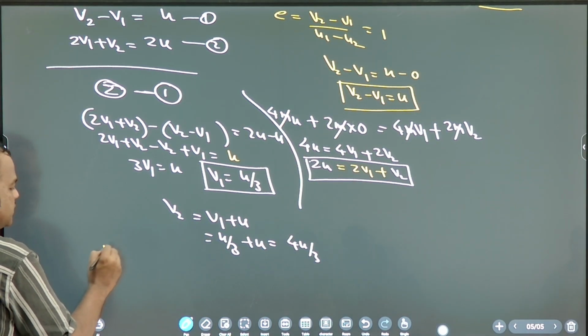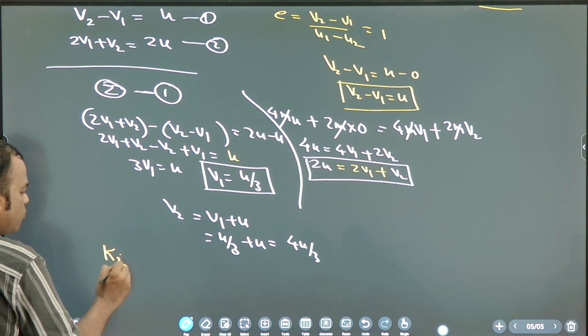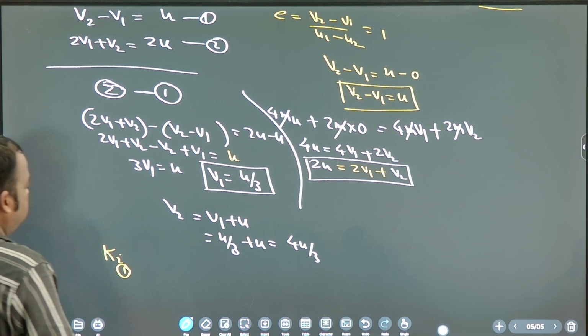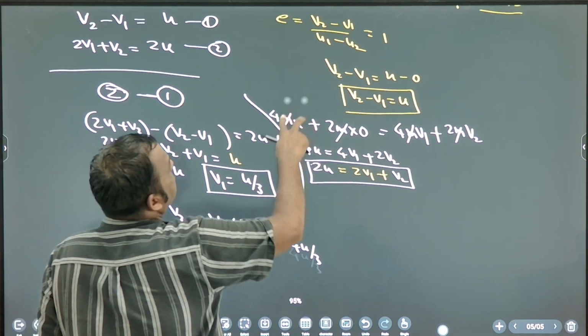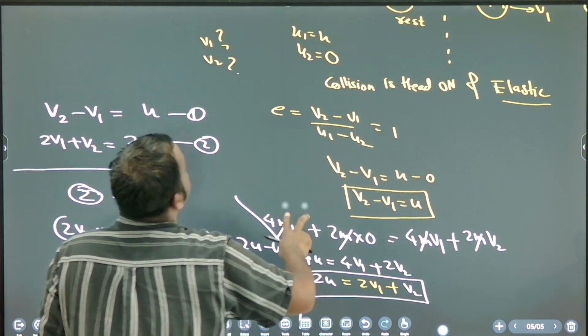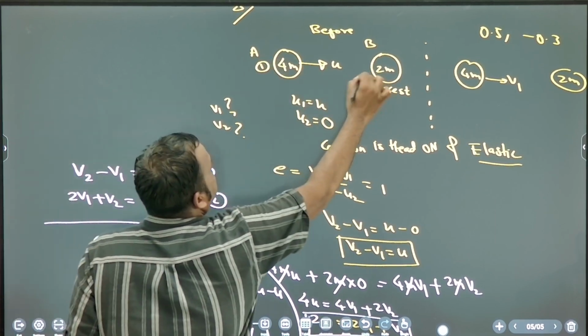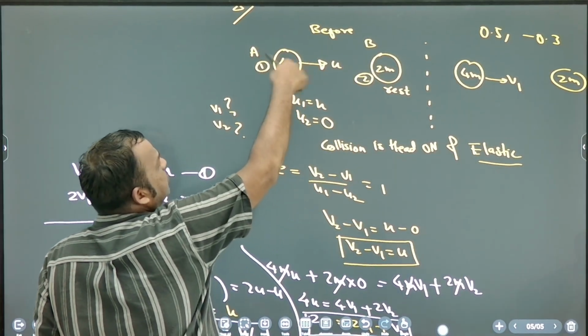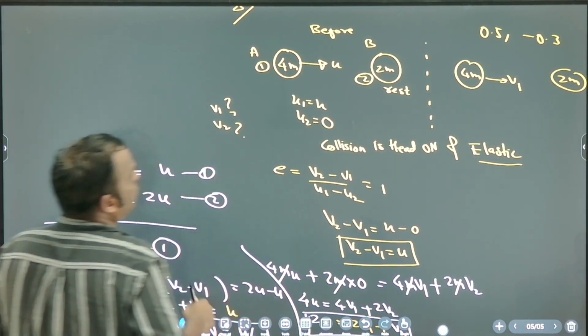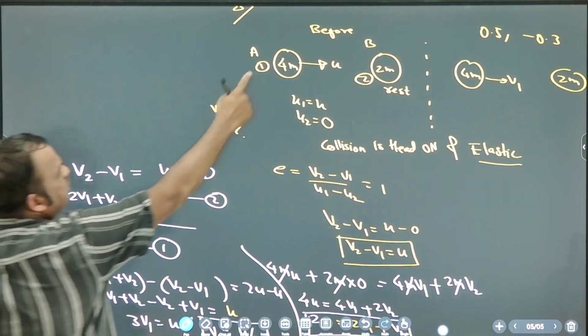Now what is the initial kinetic energy of 1? This is 1, this is 2. Or you can say A also, no problem.